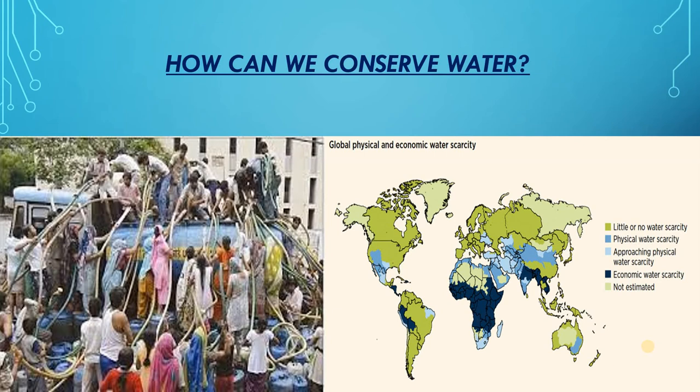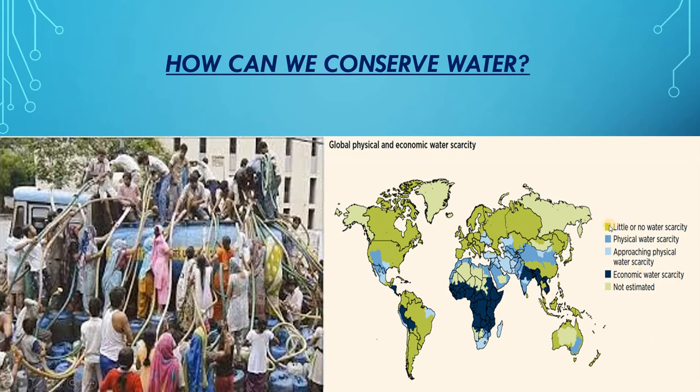And also more and more water is being used in agriculture for producing food and by industry, which manufactures a large variety of products for our use. So all these factors are leading to the shortage of water in many parts of the world, including our country. Here you can see the map.